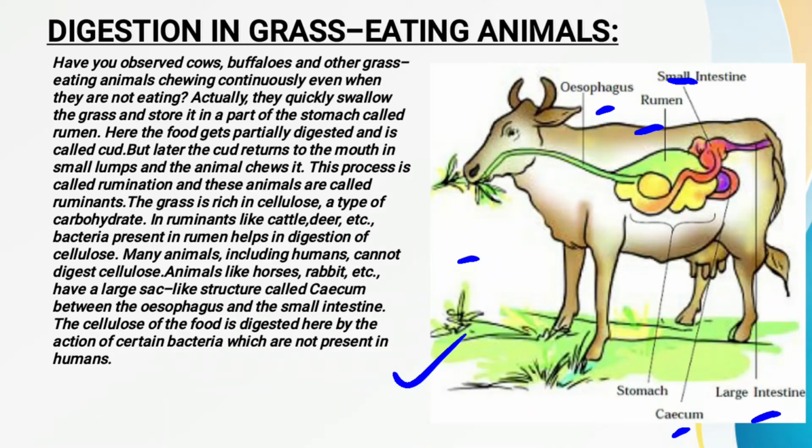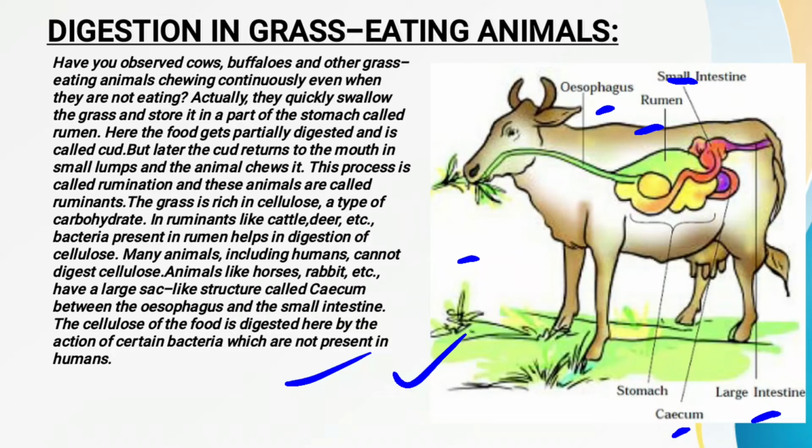One thing most of you have observed, children, whenever you have seen cattle, mainly cows and buffaloes, is that whenever they are relaxing, they are continuously chewing with their mouth. Even when they are not eating any food, they are still chewing continuously. Have you ever noticed why these animals chew even though they are not eating? You will get the answer when we study how digestion takes place in the grass eating animal. So let's start.